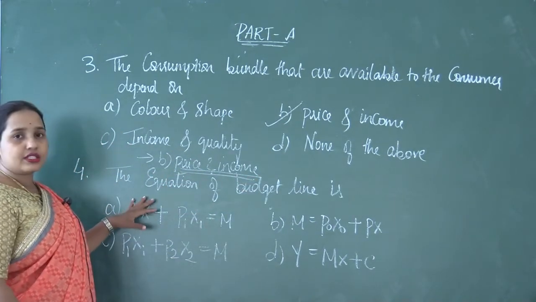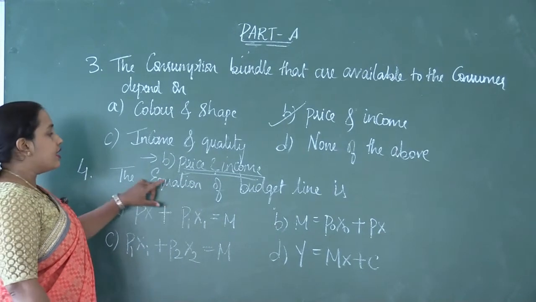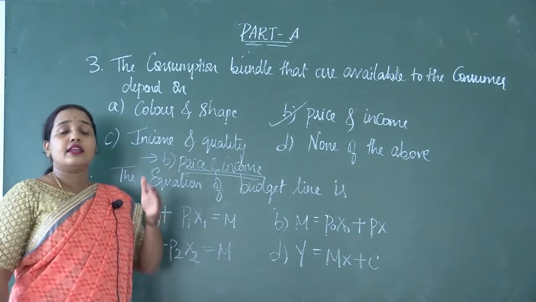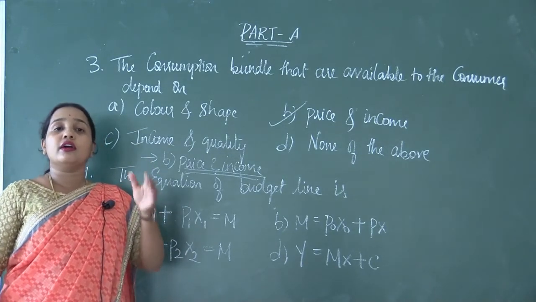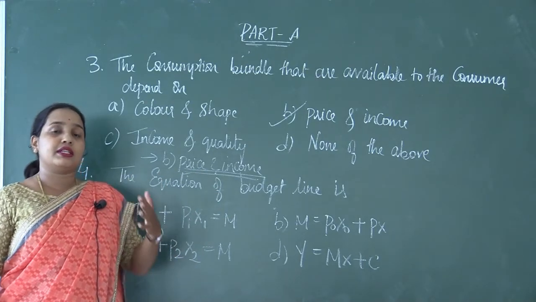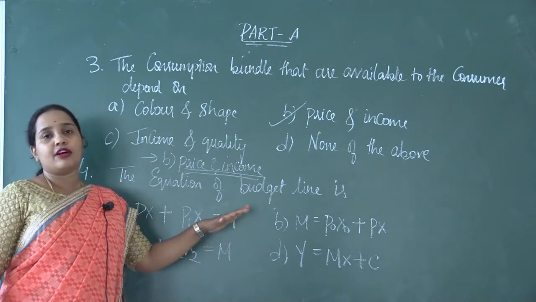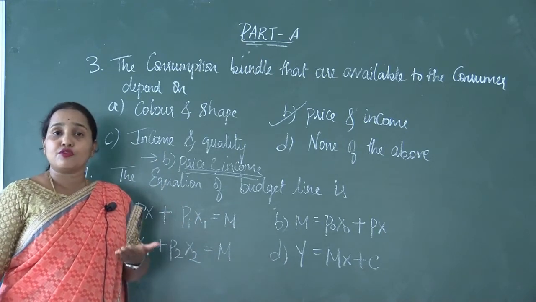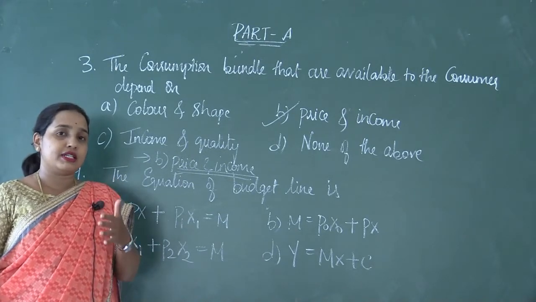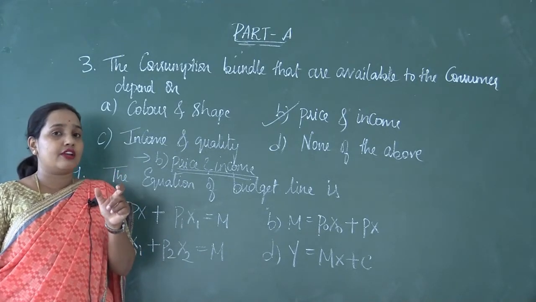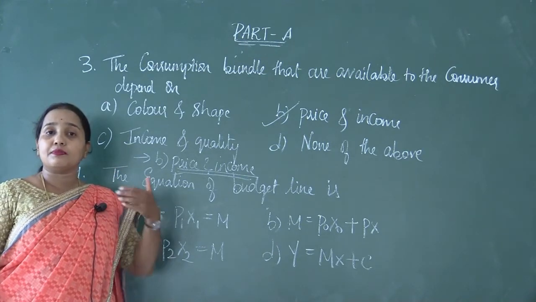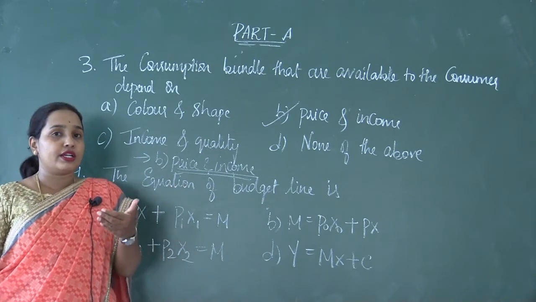Now the fourth question that can be asked here is the equation of the budget line. Students, you can notice that they are mainly concentrating on budget set and budget line. There will be more questions on budget set and budget line. It may be for 1 mark, 2 marks, and when it comes to 4 marks also there will be more questions that could be asked out of budget set and budget line. So you must be very careful while understanding budget set and budget line that are available in the previous classes uploaded in your link.